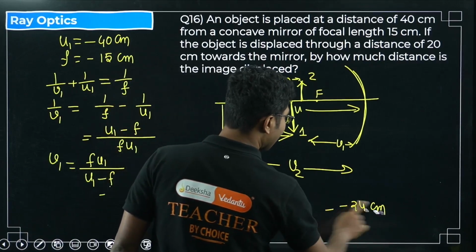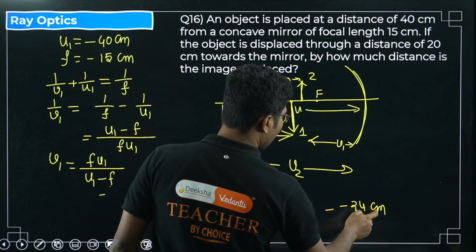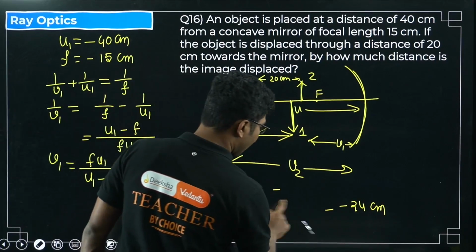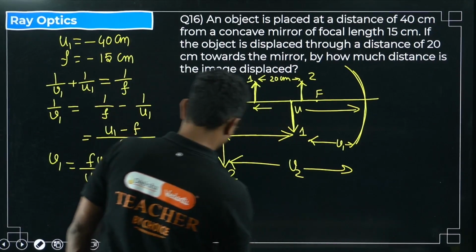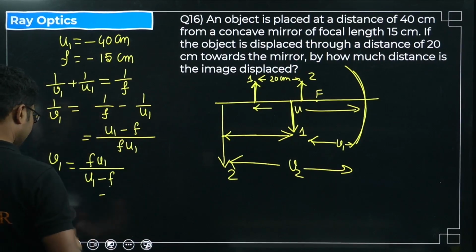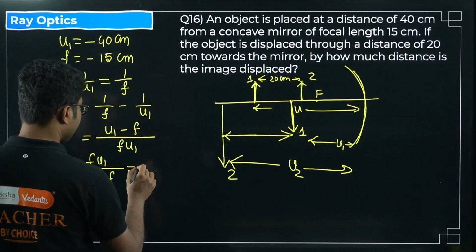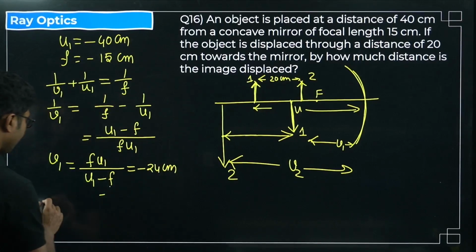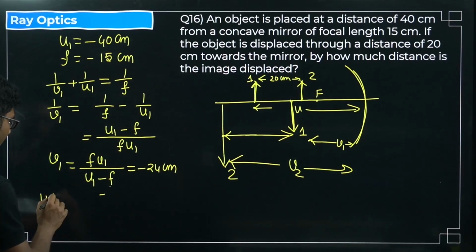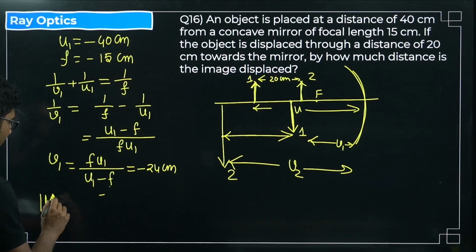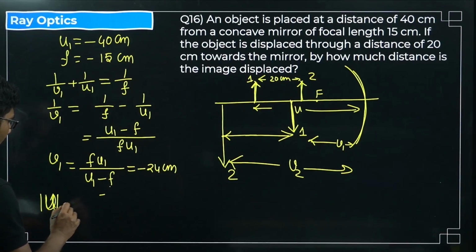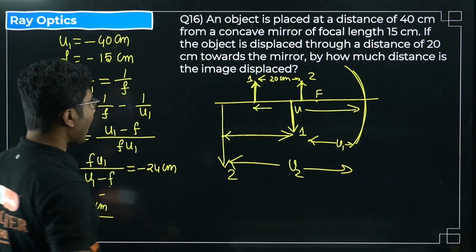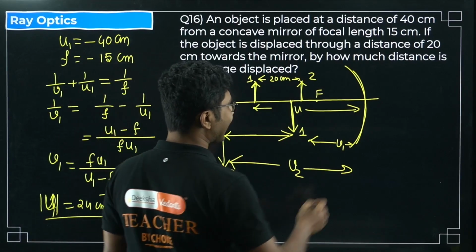Second case we will directly use the same formula. Only thing that we have to do is apply it for V2, right? So image distance without the sign is basically 24 centimeter. Okay, now how can we calculate it for the second?